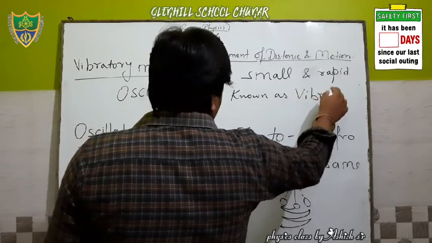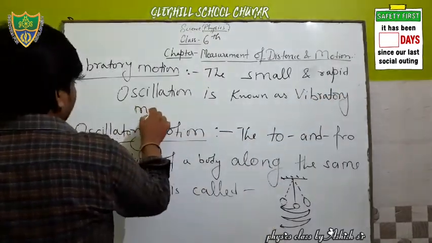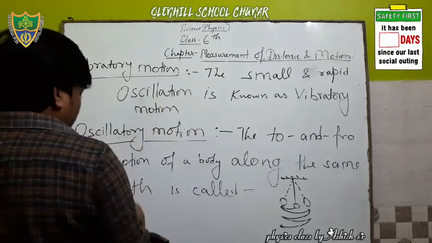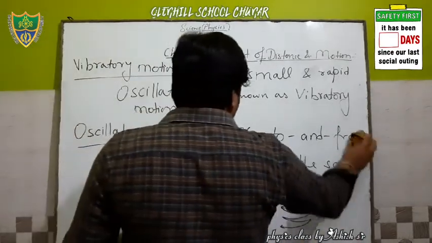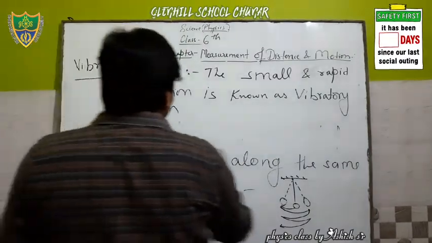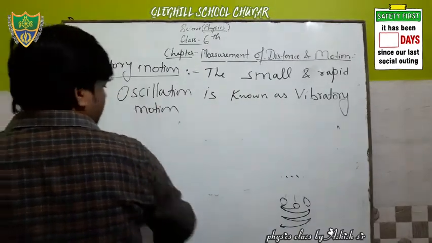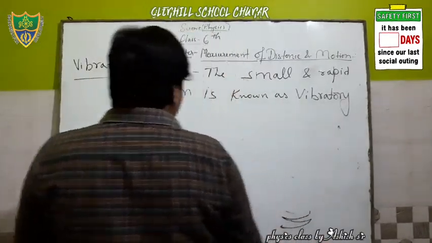Is known as vibratory motion. Okay? Clear? The small and rapid oscillation is known as vibratory motion. Clear all of it? Now see, what is the example?